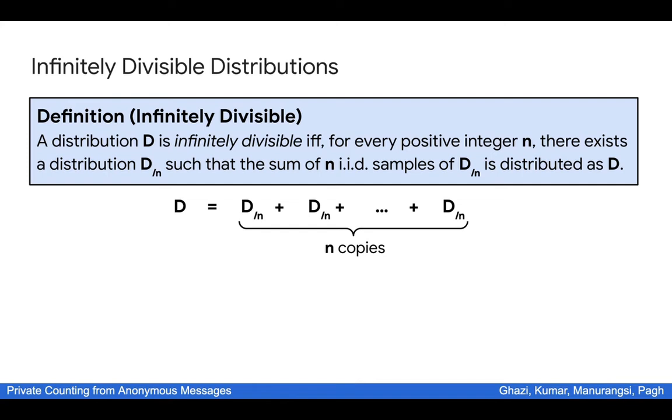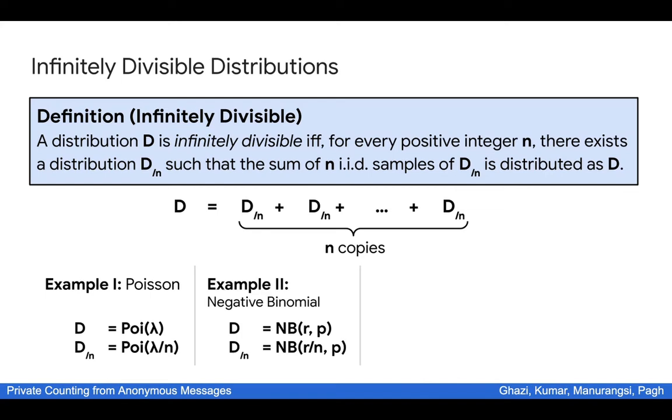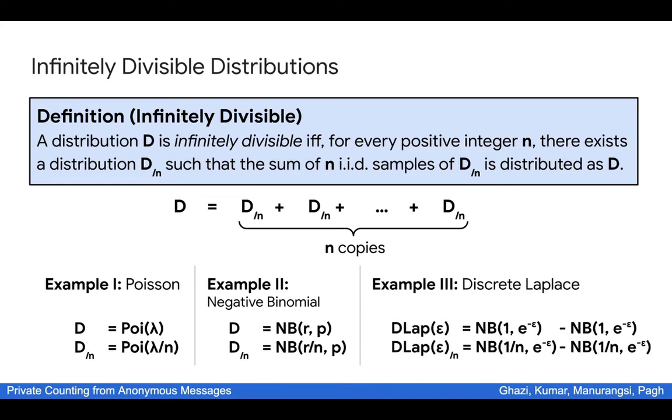There are already quite a few natural distributions that are infinitely divisible. For example, you might have seen before an identity that the Poisson distribution is infinitely divisible. Another family is the negative binomial distribution, which can be viewed as a generalization of the Poisson distribution. And most importantly, the discrete Laplace distributions themselves are infinitely divisible just because they can be written as a difference between two negative binomials.